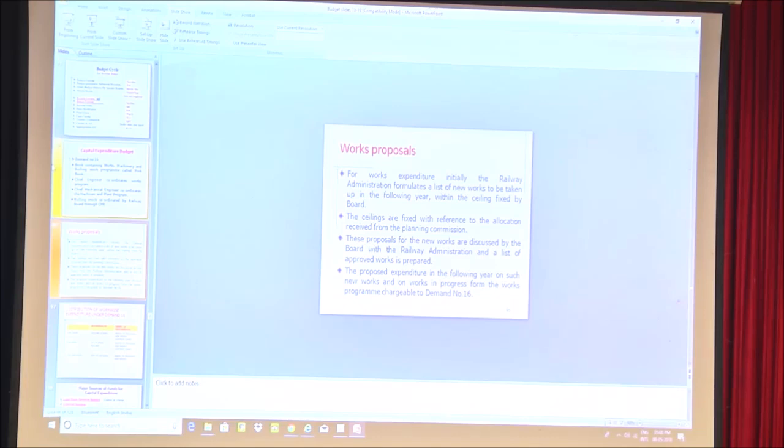The allotments are very less. On the basis of the allotment, GM approves the various works, and it is again sent railway-wise to the railway board. Again at the railway board level, the various works are scrutinized, and only those works which are approved by the railway board, that is by the estimate committee, get reflected in the pink book.